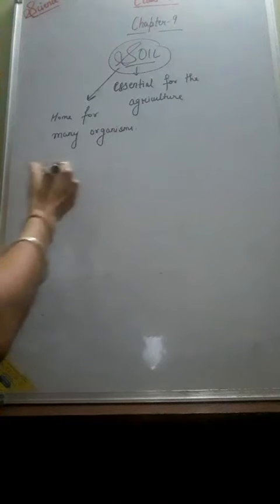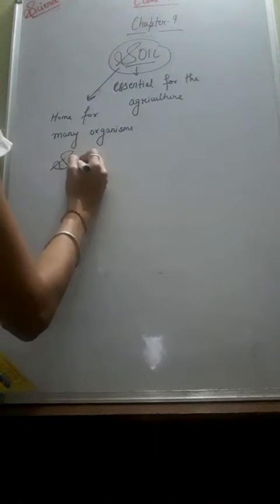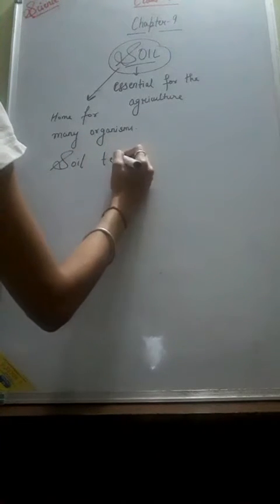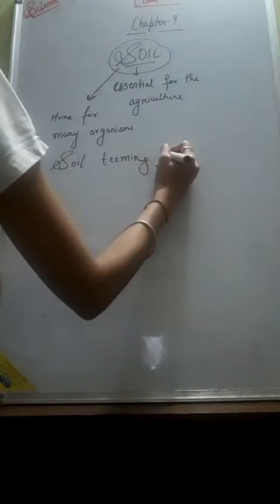This is all about the importance of soil, meaning how important soil is for us. Now the first topic of this chapter is soil teeming with life.